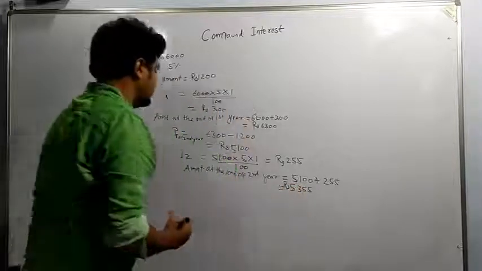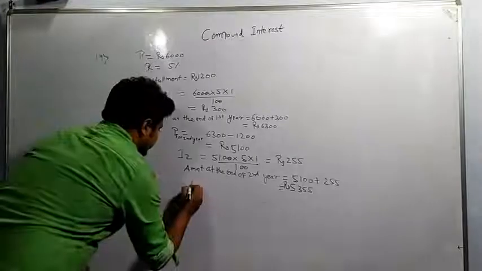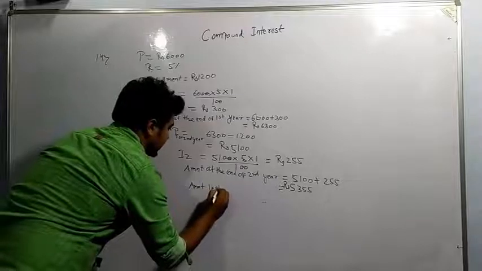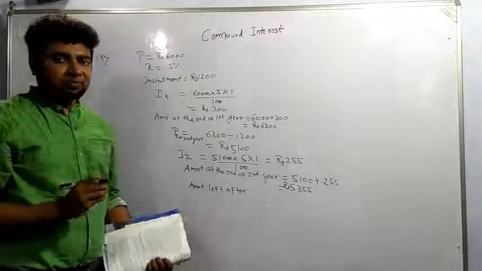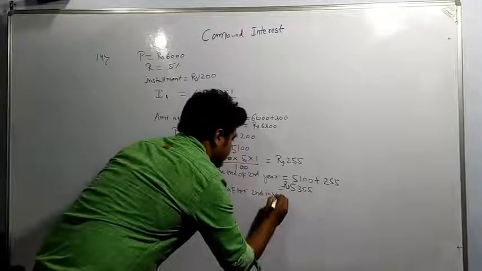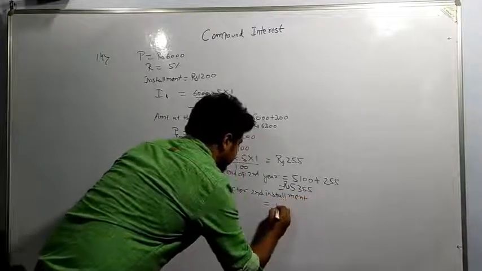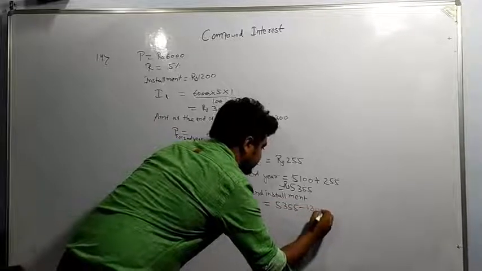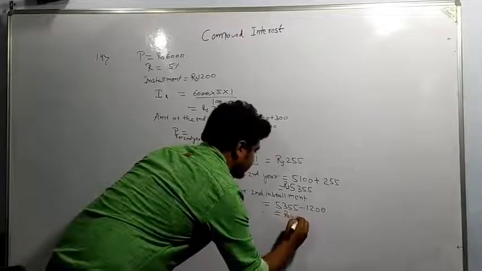And now amount due for third year, or amount left after second installment, is equal to 5,355 minus 1,200, which is coming out to be rupees 4,155.